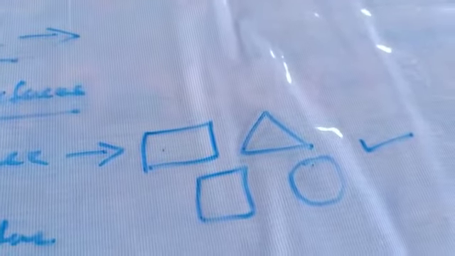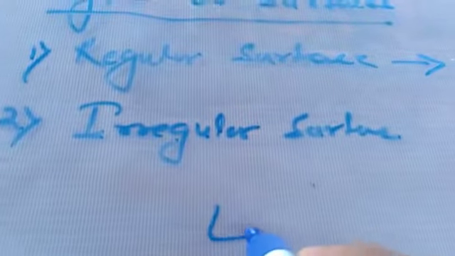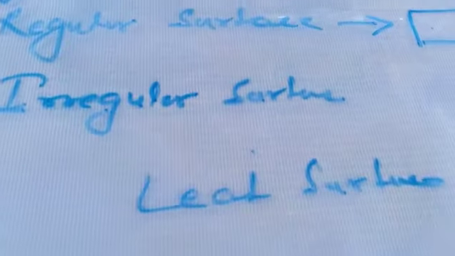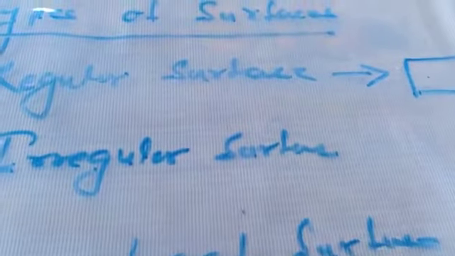Suppose you think about a leaf, an irregular surface. So how to determine its area? Today we will discuss it. The regular figures already have formulas, and slowly as your classes increase, you will read them. But how to determine the area of this one? For that we generally use a graphical method.